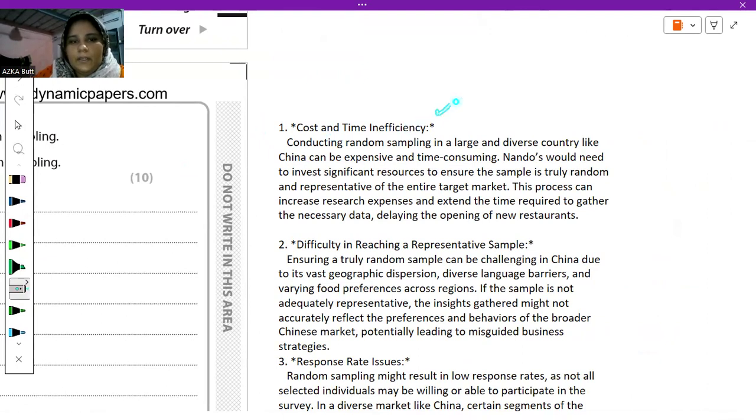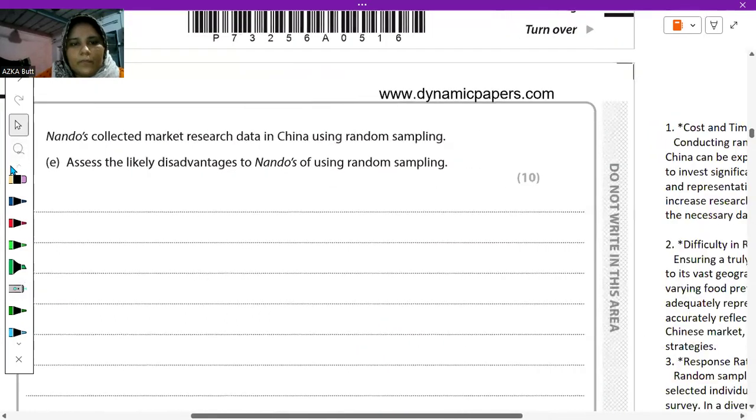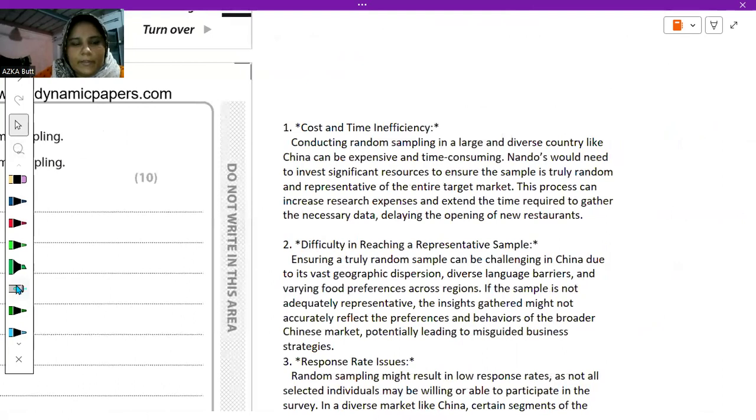So first, the first disadvantage would be cost and time inefficiency. Conducting random sampling in a large and diverse country like China can be expensive and time consuming.